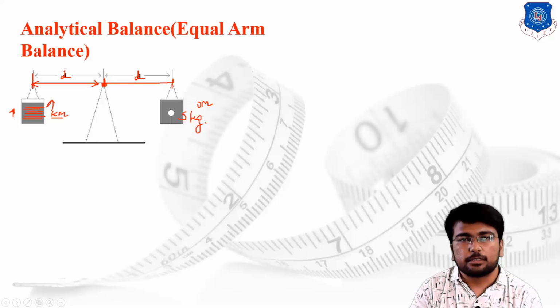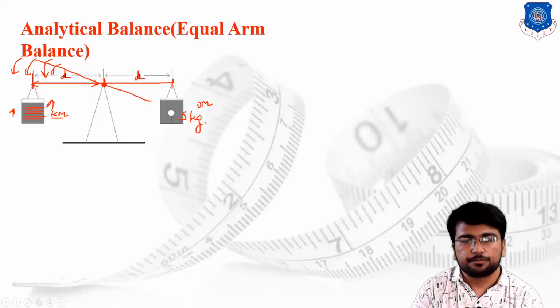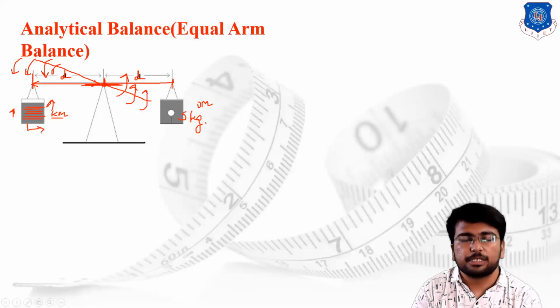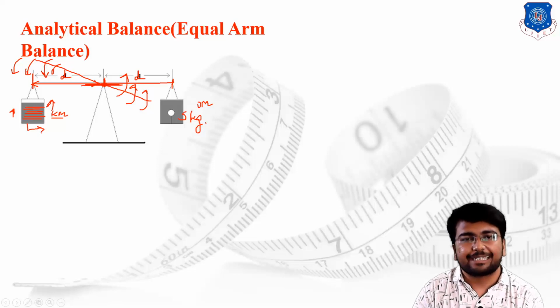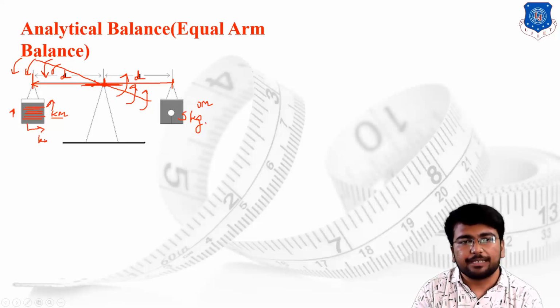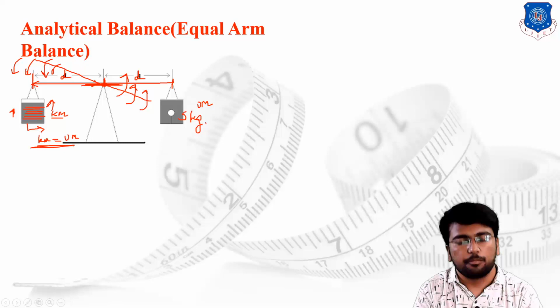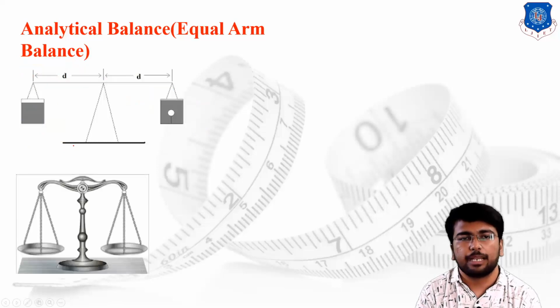In the initial case, this particular balance arm will be tilted like this. Then once we are increasing the value of the mass over here, slowly and steadily the arm will try to come to the horizontal position. This will start moving in the upward direction. Once the arm achieves its original horizontal position, we simply check how much mass has been placed in the other pan, and then we accept that the known mass is equal to the unknown mass. We are simply comparing the value of the mass. This is known as an analytical balance or equal arm balance.